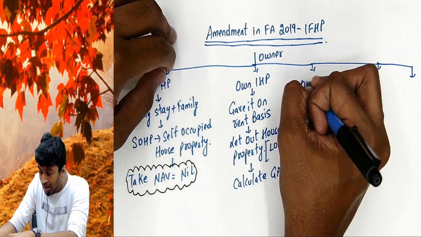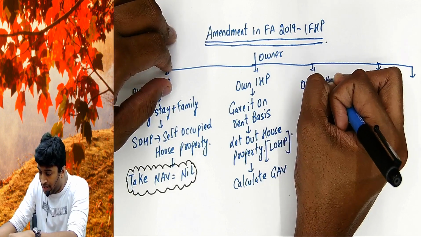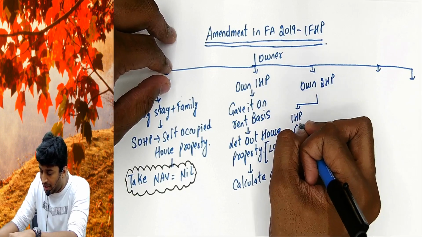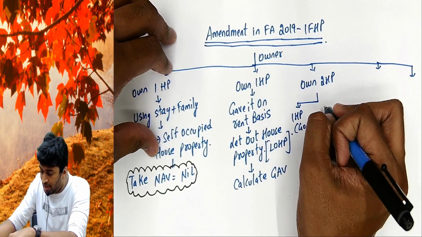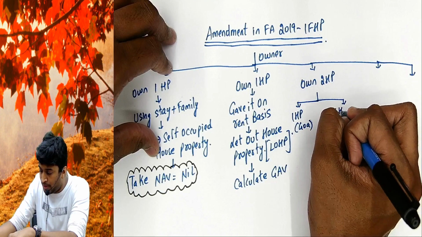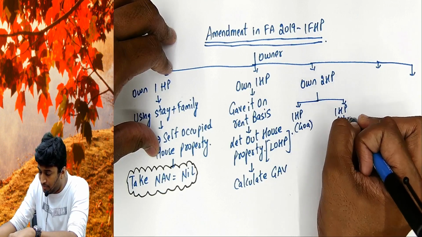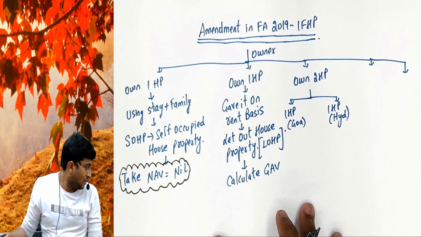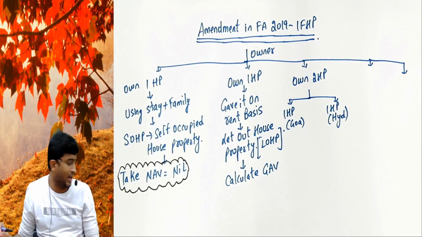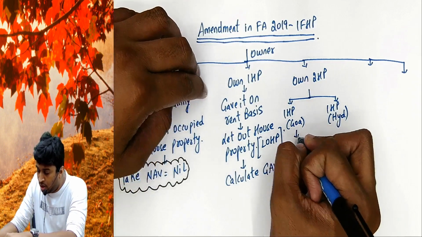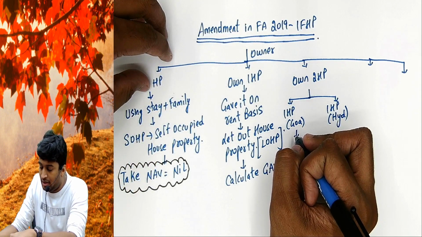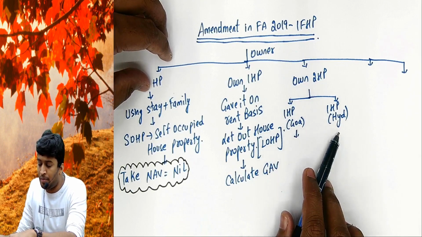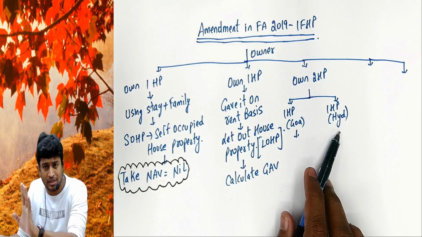Next, I own two house properties. One house property in Goa and one more house property in Hyderabad. This Goa property I am staying in with my family. The Hyderabad property I gave on rental basis.